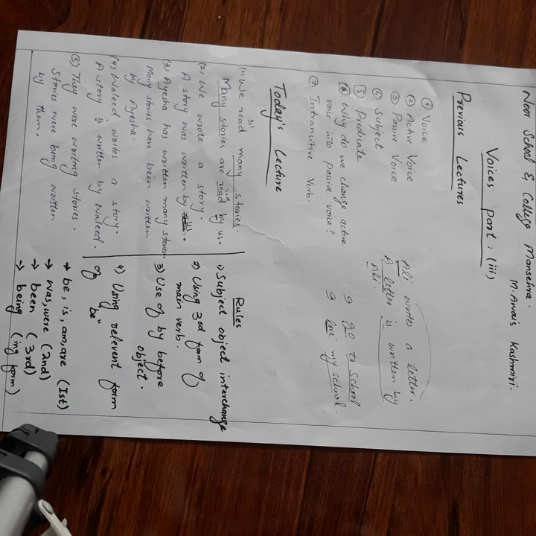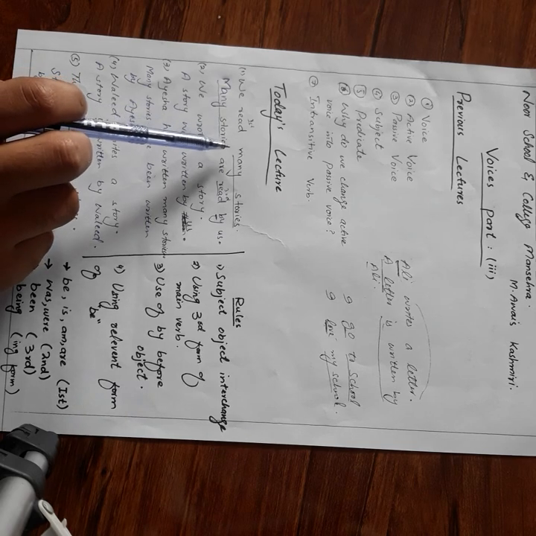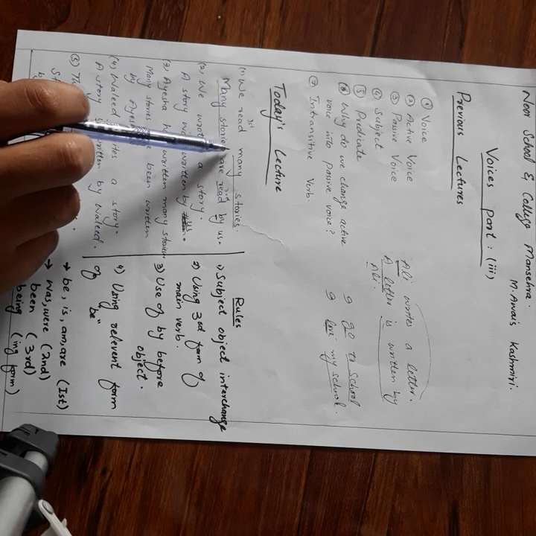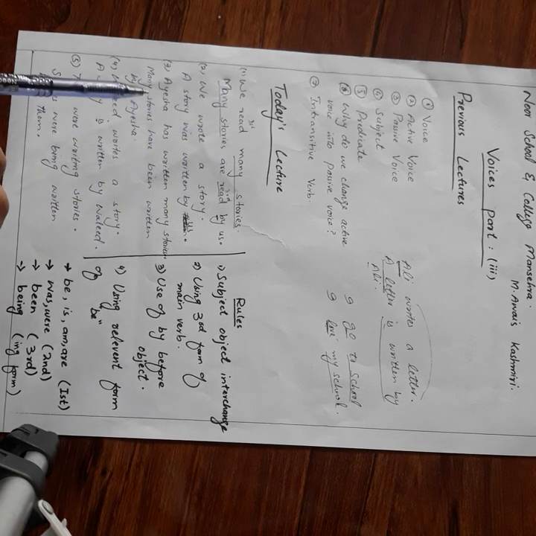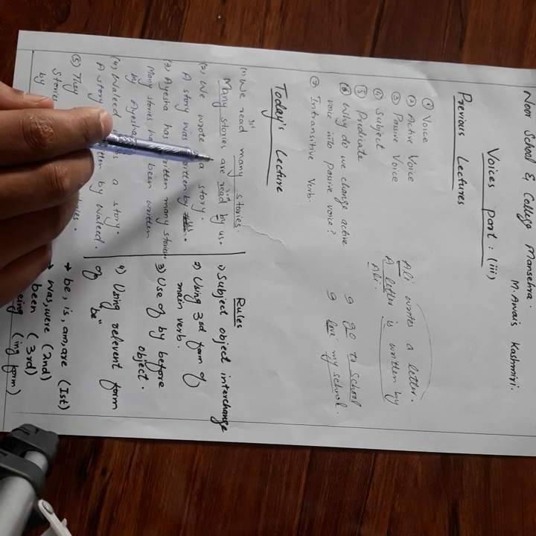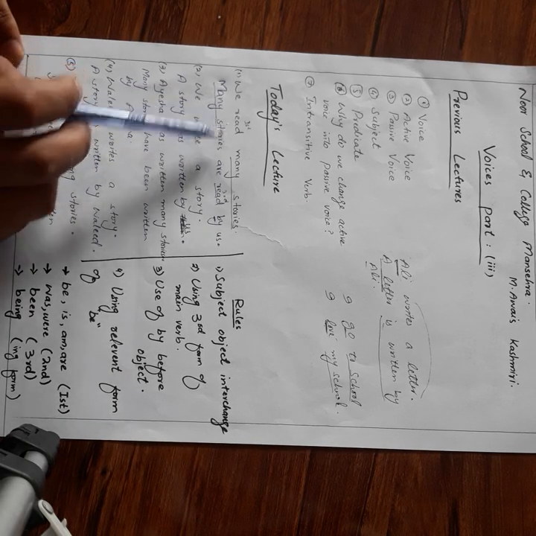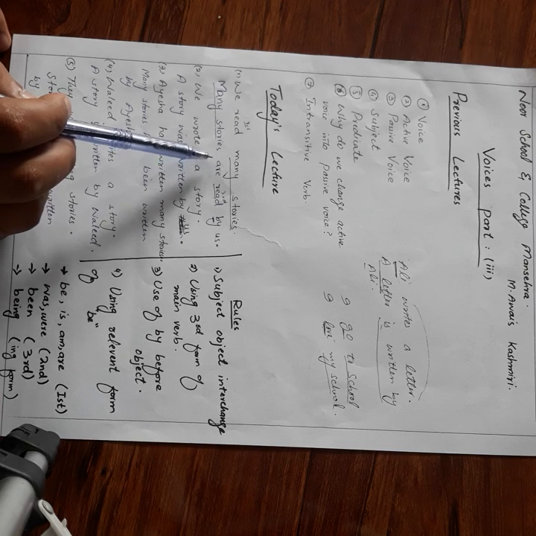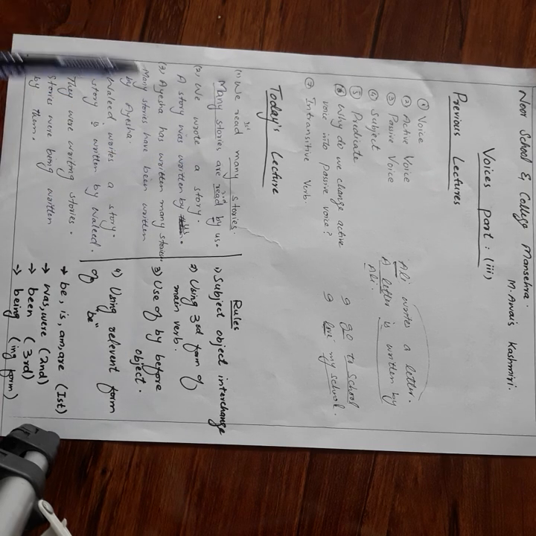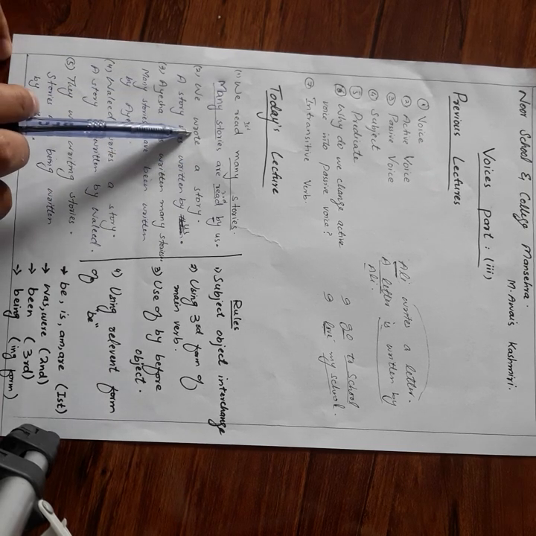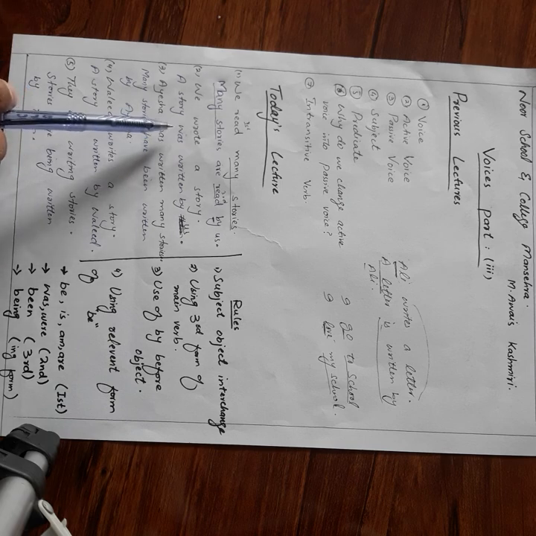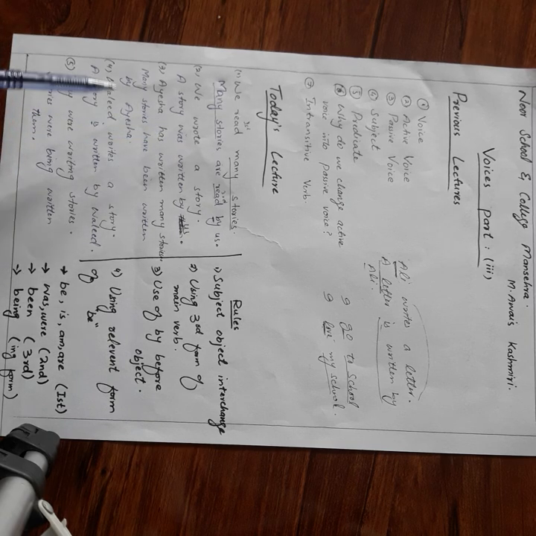So the answer is very simple. Wherever you have present tense, or indefinite tense, you use the first form. If you have the first form in active voice, you will use the first form of be. If you have the second form in your active voice, you will use the second form of be in passive voice.